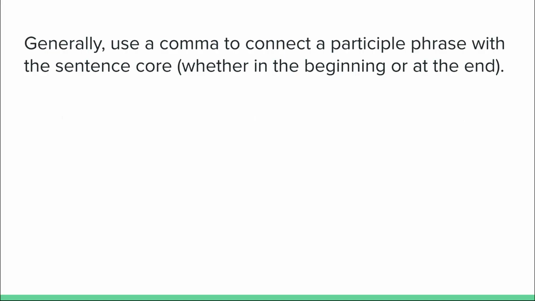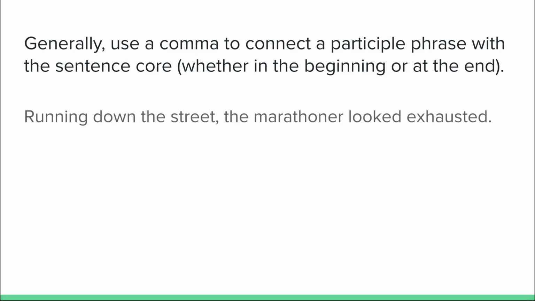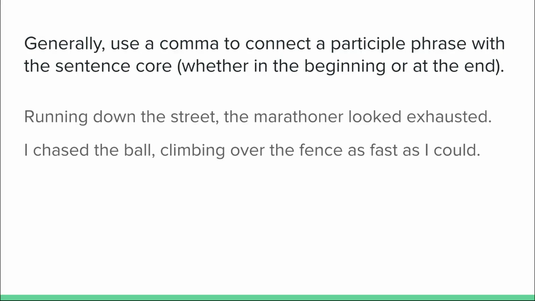Generally speaking, we should use a comma to connect a participle phrase with the sentence core. And we do that whether the participle phrase is at the beginning of the sentence or at the end. So, for example, running down the street, the marathoner looked exhausted. I chased the ball, climbing over the fence as fast as I could. In that first example, we begin with the participle phrase, and in the second example, we begin with the sentence core. In both cases, we use a comma to connect these two components.